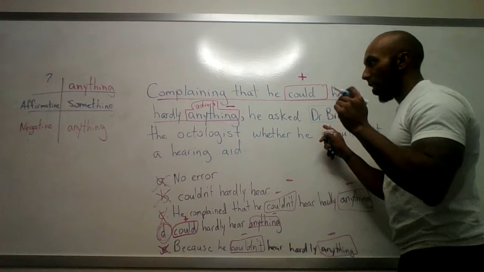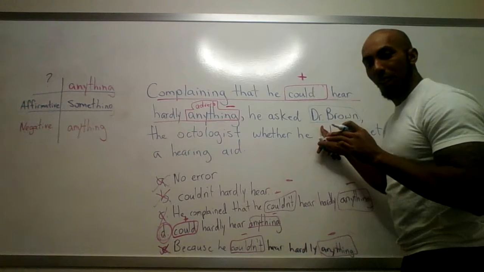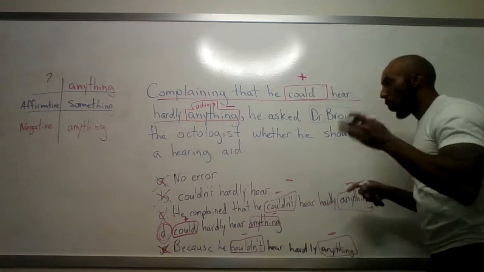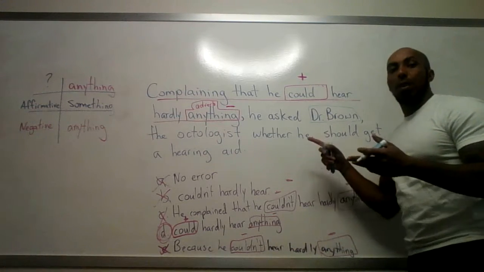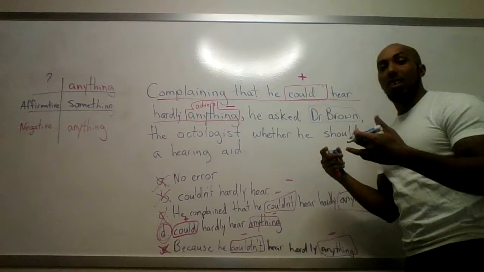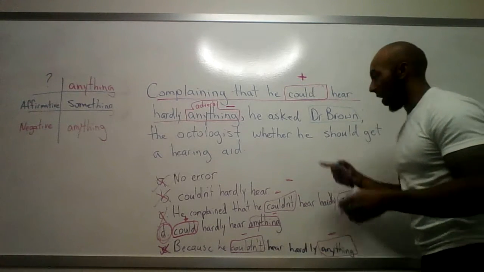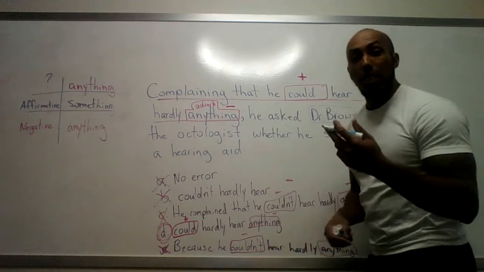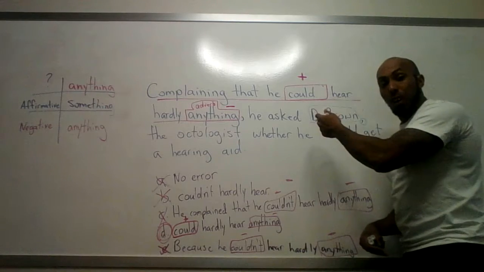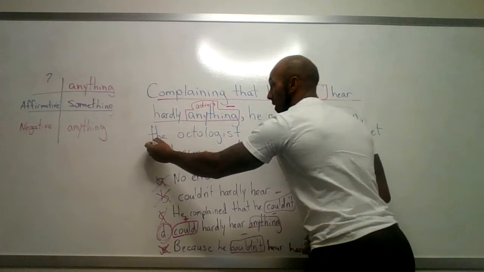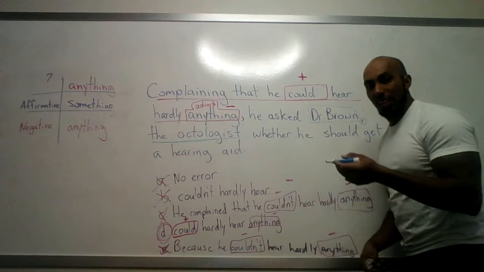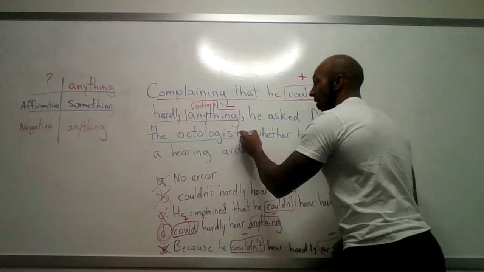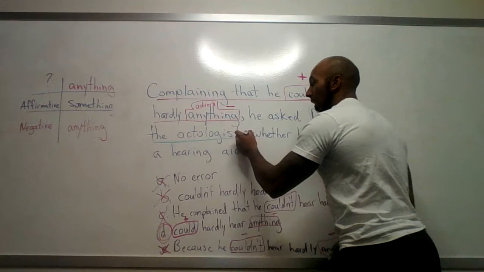Sorry, the word is escaping me. My labels are escaping me. Oh, my grammar name. Proper noun. There we go. Sorry. Proper noun, Dr. Brown. It's a proper noun because anybody's name, a name of a place or a person, is a proper noun, right? Then we have a comma here, right? And then we have a restatement of that proper noun, Dr. Brown, which is the octologist. He's an octologist, right? The mistake is here that we don't have another comma following octologist.